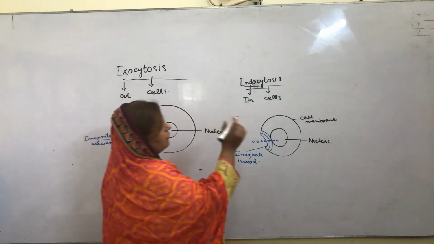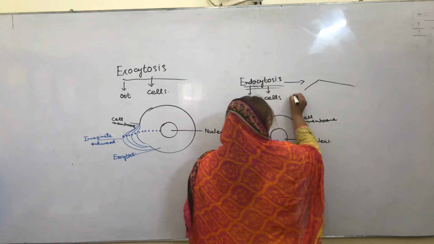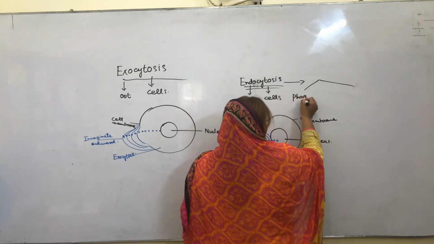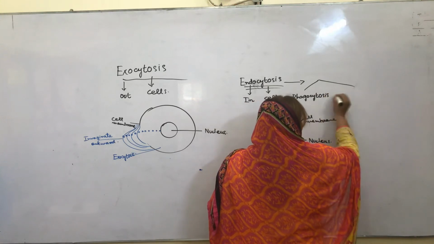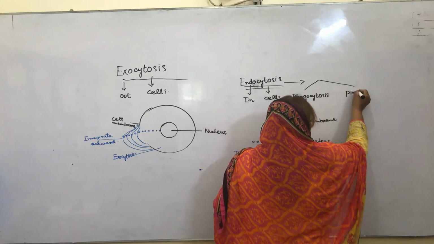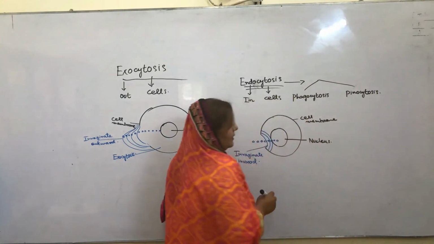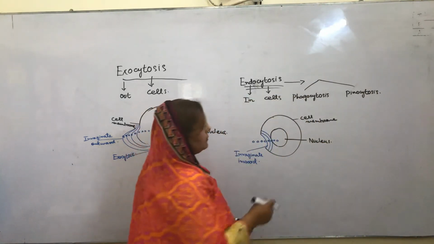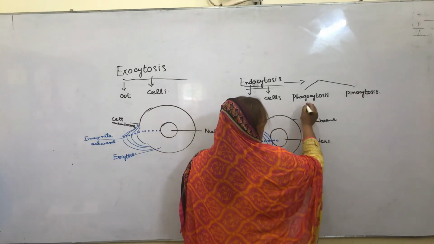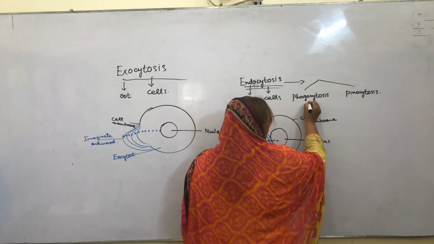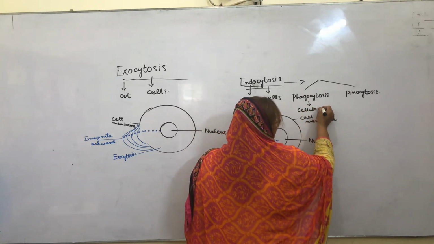Endocytosis consists of two parts: phagocytosis and pinocytosis. The materials which are in solid form become part of the body through phagocytosis. It means this is a process of cellular eating.